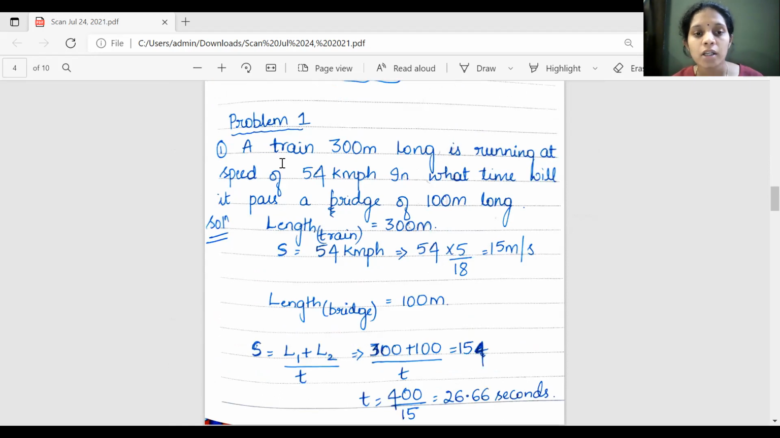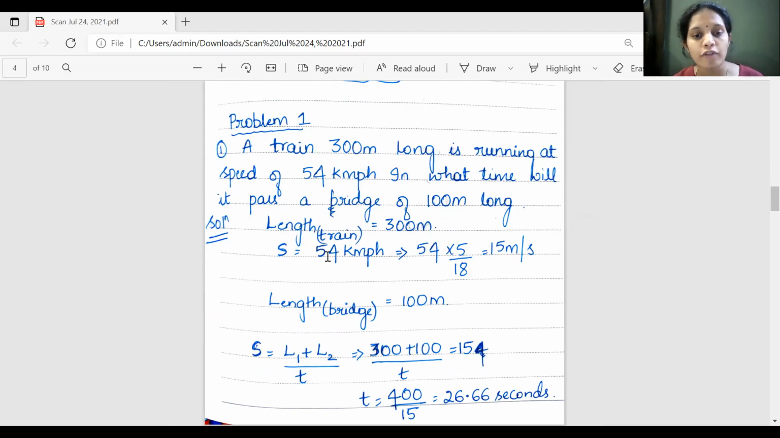Problems. A train 300-meter long is running at a speed of 54 kilometers per hour. In what time will it pass a bridge of 100-meter long? Everything is in terms of meter, but 54 is in kilometer per hour, so kilometer per hour should be converted into meter per second.